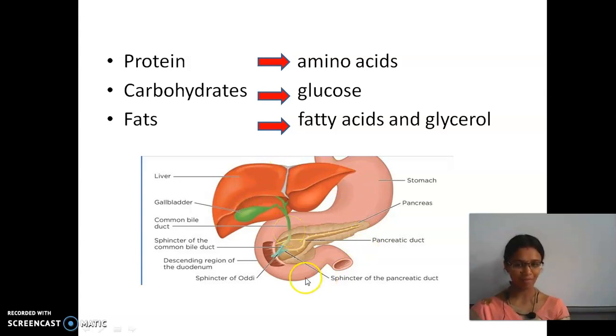Here you are able to see a complete structure. See, liver, stomach, gallbladder, pancreas, and this opening leads to the small intestine. Up to this you are clear? Okay. So what is the juice secreted in the liver? It is bile juice, in the pancreas it is pancreatic juices, and in the small intestine it is intestinal juices. All these juices help in the conversion of nutrients: protein to amino acids, carbohydrate to glucose, fats to fatty acids. The remaining we will continue in the next slot.